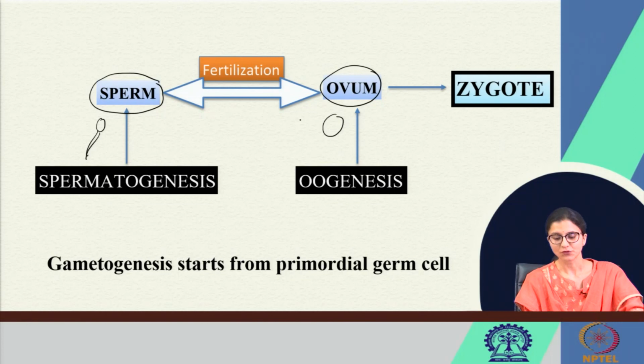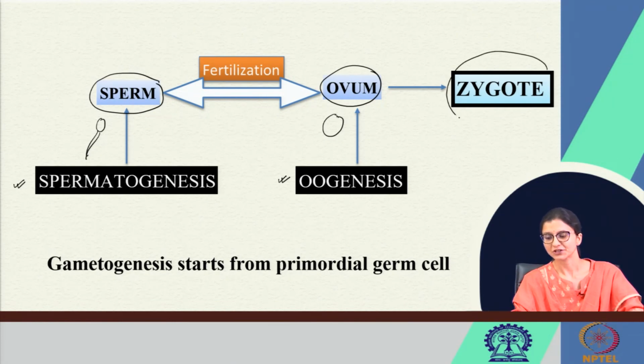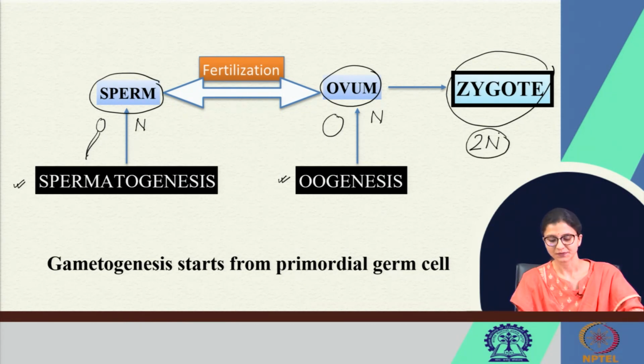The process of formation of sperm is called spermatogenesis, and oogenesis results in the formation of ovum. The union of these two will result in the formation of the zygote, which is diploid. These two are haploid, ultimately forming a diploid zygote.